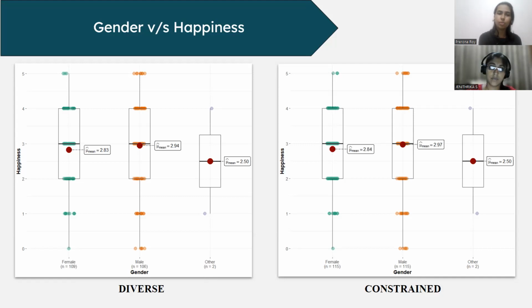So by just looking at the means, we can say that males are possibly happier than females, but again, we cannot say for sure until we check statistically, by performing certain statistical tests, and only then we can say for sure that males are happier than females.